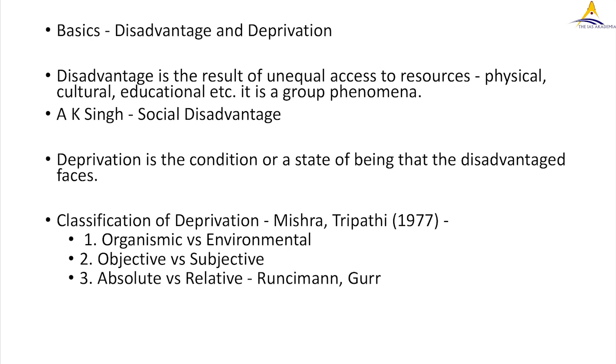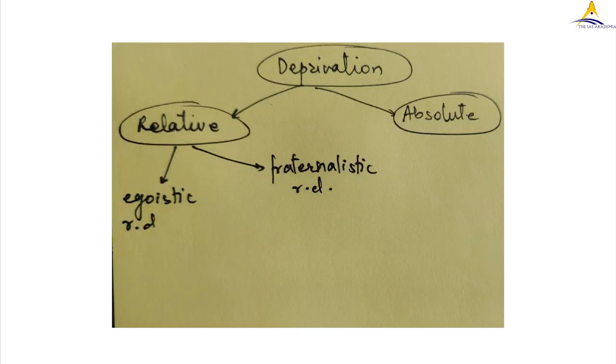According to them, when we see deprivation, we don't see it objectively. We see it very subjectively. So they classified deprivation in two types. One was absolute, which is objective, which you can also say is objective deprivation, where the basic needs are absent.